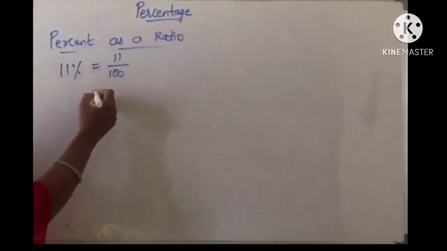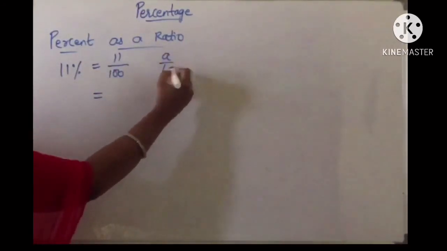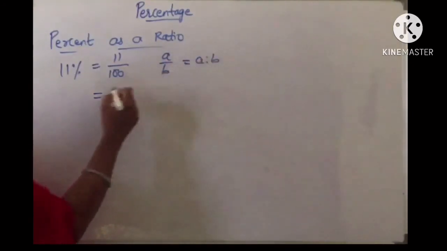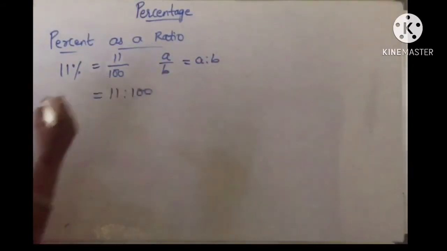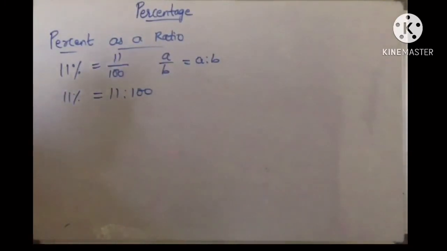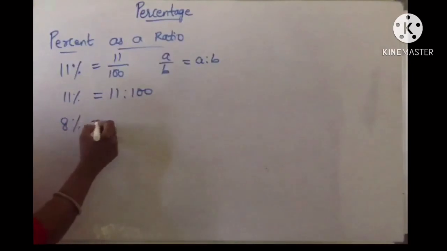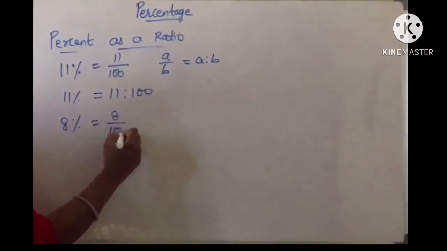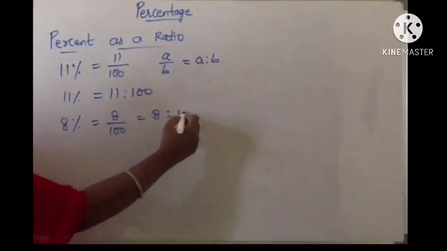So here it is like A by B, which can be written as A is to B. So 11 is to 100 is also correct. So 11% is nothing but 11 is to 100. Similarly 8% is nothing but 8 by 100, which can also be written as 8 is to 100.